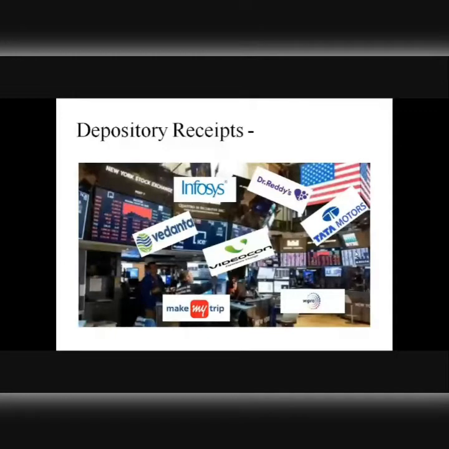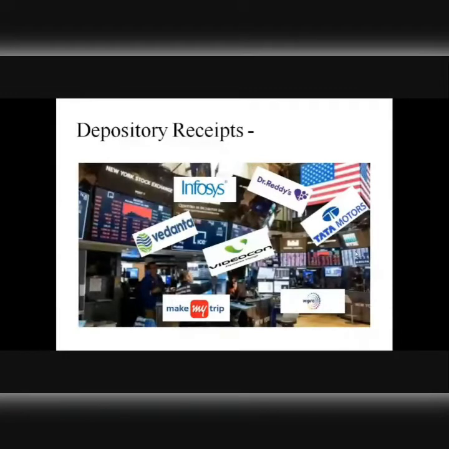Its ordinary equity can be listed only on its domestic stock exchange, like the Bombay Stock Exchange or National Stock Exchange or any other stock exchange for that matter. But if it wants its equity to be listed on an overseas stock exchange like the New York Stock Exchange, Nasdaq, Singapore Stock Exchange, London Stock Exchange or Frankfurt Stock Exchange, then it cannot do so by issuing ordinary equity. In order to have that facility, it has to be willing to issue depository receipts, right?